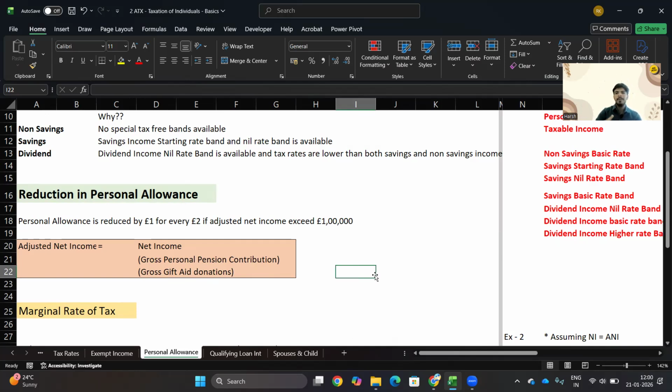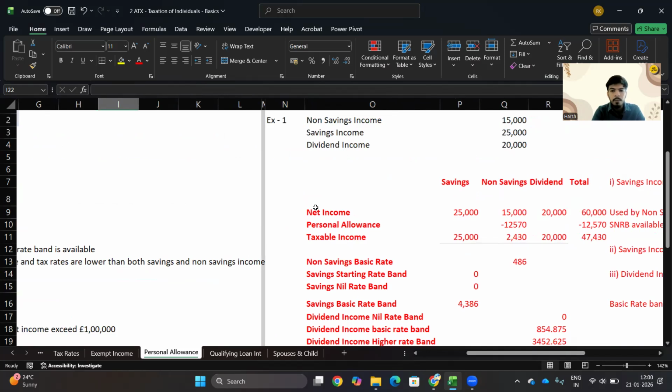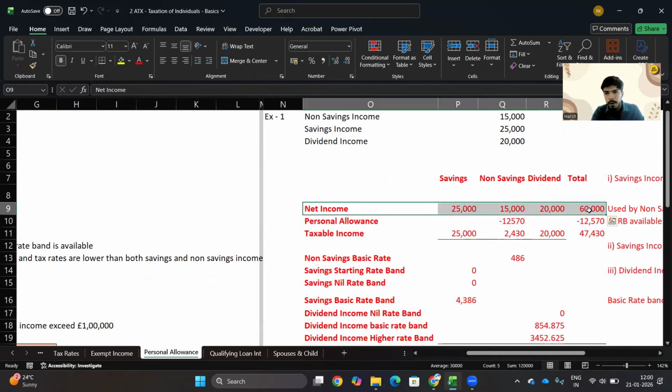HMRC says that you are already earning this much income over and above £100,000, so you don't need a personal allowance; you are capable of paying the tax. Now, this is dependent on adjusted net income, not your taxable income. The net income here, as we saw, was the net income before any personal allowance.